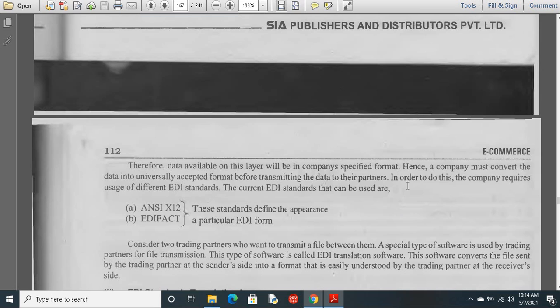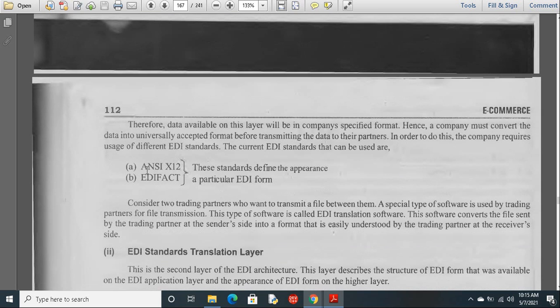Hence, a company must convert the data into a universally accepted format before transmitting the data to their partners. We have two standardized formats: one is the ANSI format, and the other is the EDIFACT format, a particular EDI format. These are the two different formats every company will use to transmit the data.